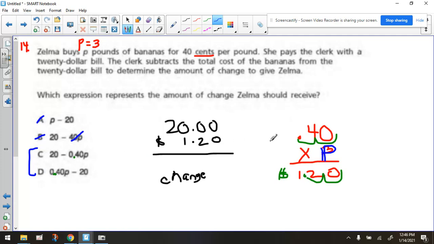Now, what did we do? Once we had that number, what did we do with it? Well, we subtracted it from $20. Now, if we look at the choices here, this is subtracting the product from $20. This one is find the product and then subtract 20. So choice D would suggest that we get our amount for the bananas and then we subtract the 20. Now you realize that that's ridiculous, right? Choice D is suggesting that we would have done this. That's not what we did. So that makes choice C the correct answer.